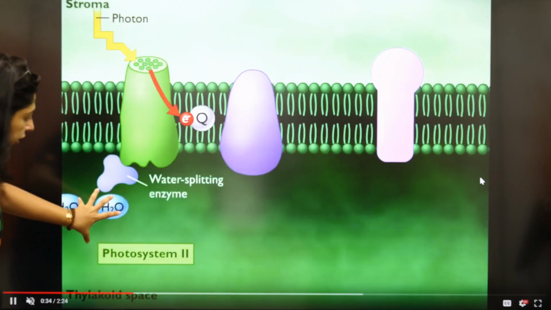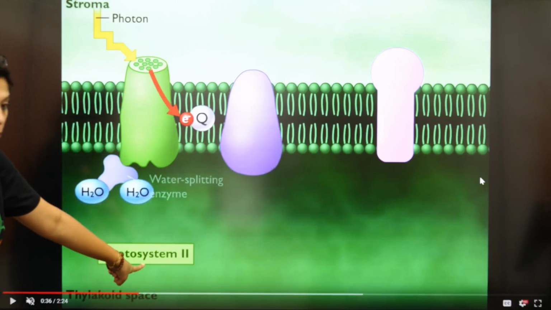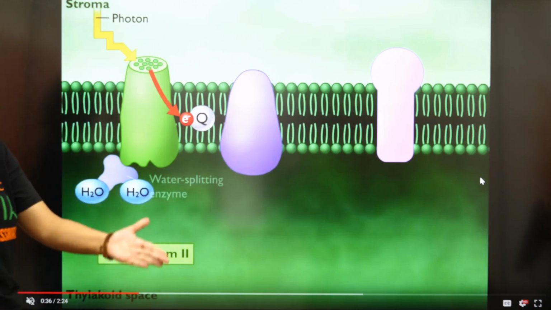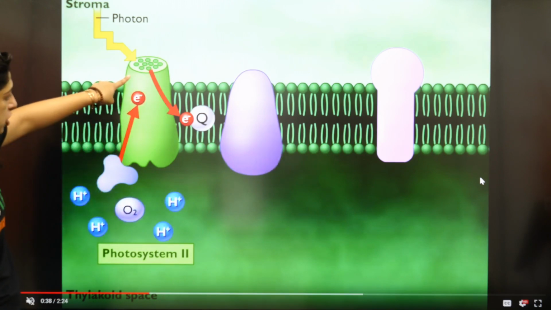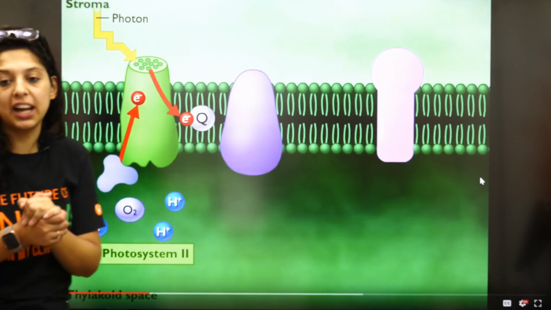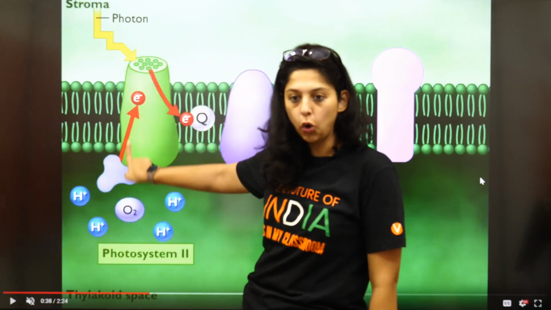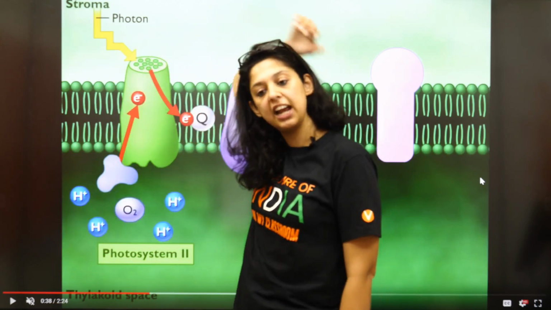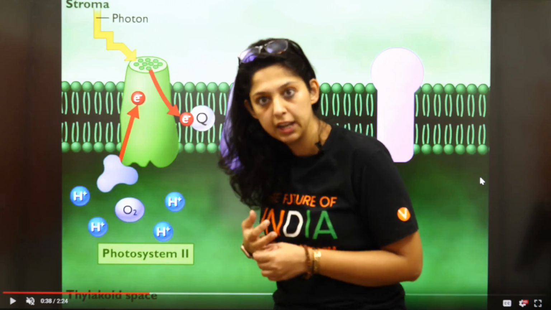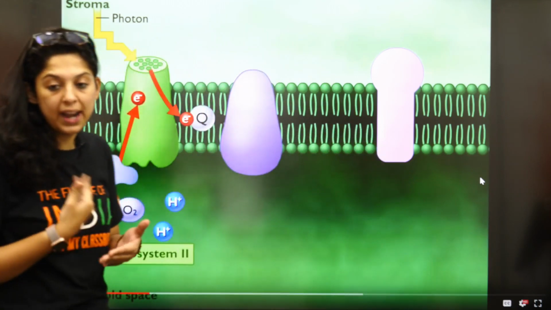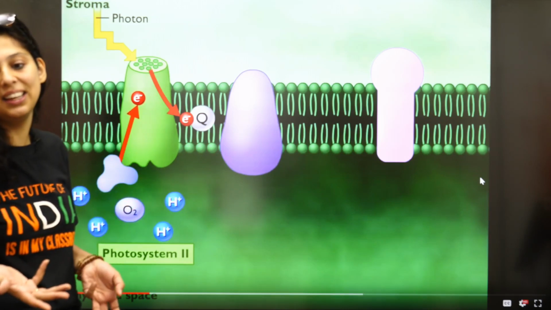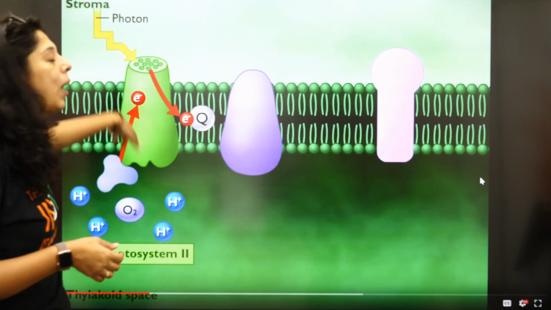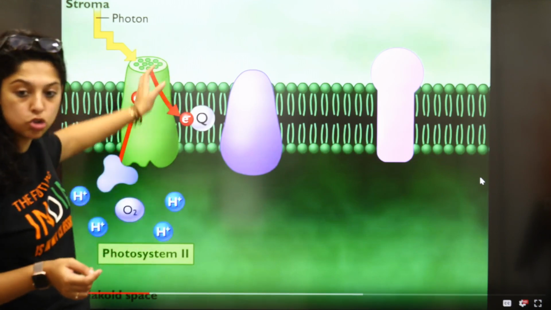See, we are breaking water. PS2, see, what is PS2 doing? It is breaking water. So, can you see the electron is going there? अब ये इलेक्ट्रॉन ऊपर क्यों जा रहा है बताओ? Why did this electron go up? It went up because, exactly. It went up क्योंकि ये निकल गया था तो इसको सप्लाई करना है.